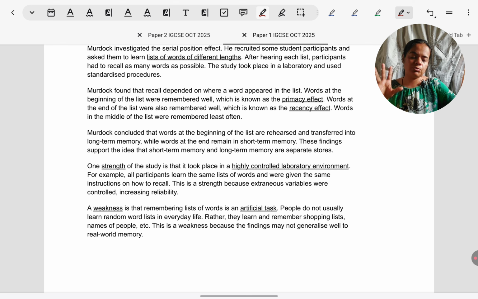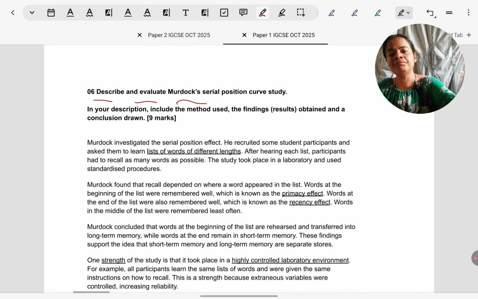I personally do not recommend 4-5 strengths and weaknesses each in one line. That's a breadth approach that does not show understanding. Depth approach is always preferable. Take only 1 strength, 1 weakness, but explain it well to show you know how to apply it to this particular theory. That shows your true knowledge.